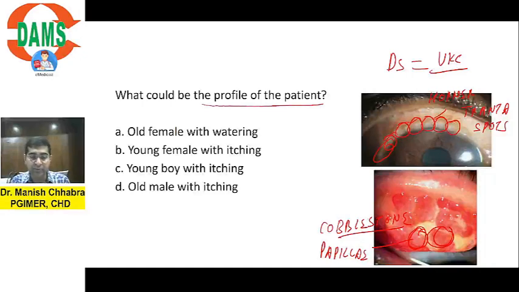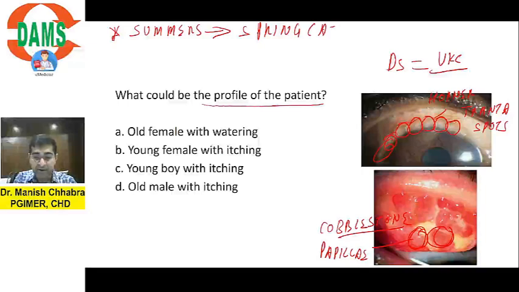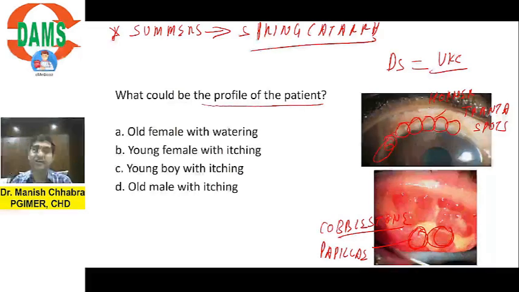Now quick points about vernal keratoconjunctivitis. Let's revise it quickly in the next 2 minutes. So VKC, what is this? This is allergic conjunctivitis. It is more common in summers. भाई ये summers में ज्यादा होता है, but the name of vernal keratoconjunctivitis is spring catarrh. होता ये समर्स में है, लेकिन इसका नाम है स्प्रिंग कटार.